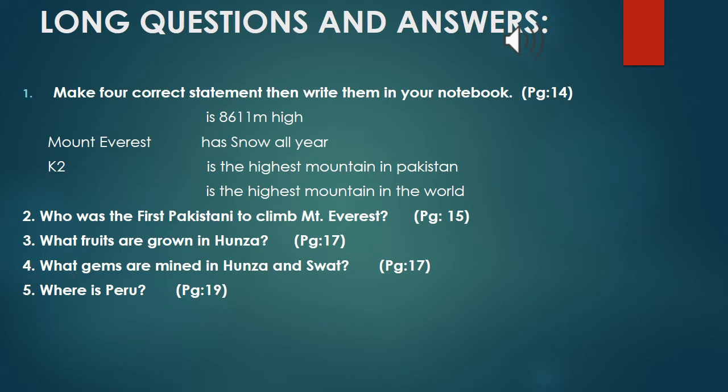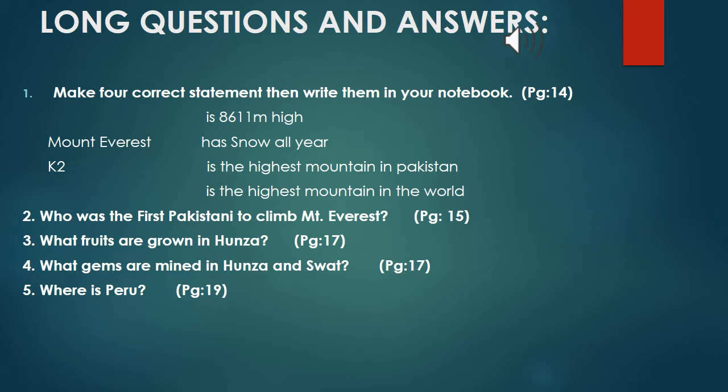In question number 4, you named some of the things that are mined in Hunza and Swat. Now you have to name three things that are mined in Peru. This question is also given on page 19 and its answer is on page 80.